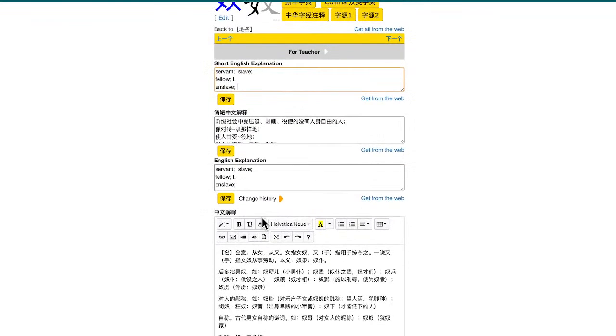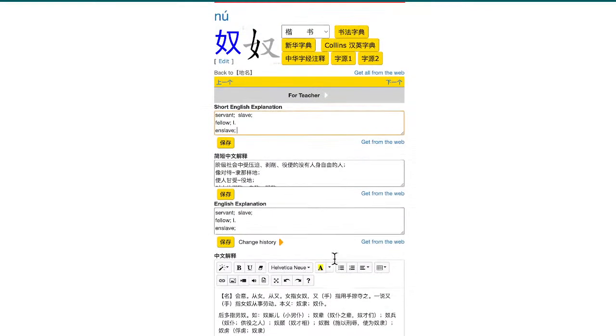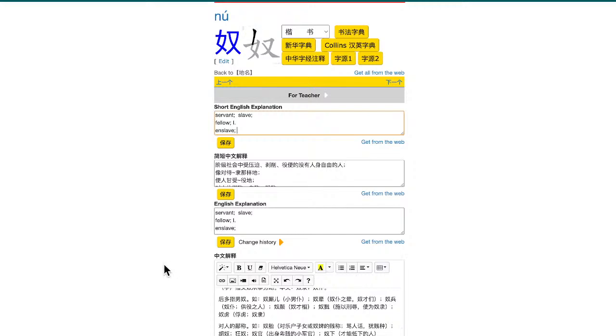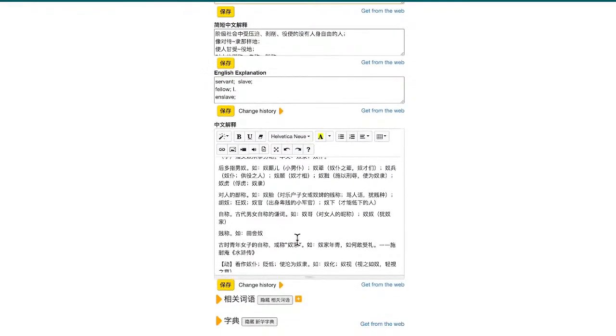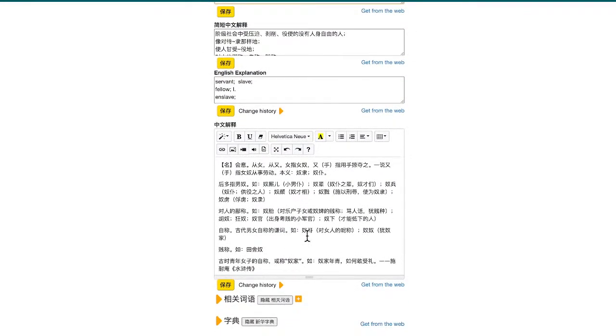Now, the original meaning actually means female slave, specifically referring to female slaves. But later on, it's not actually referring to female slaves, but just to slaves in general.